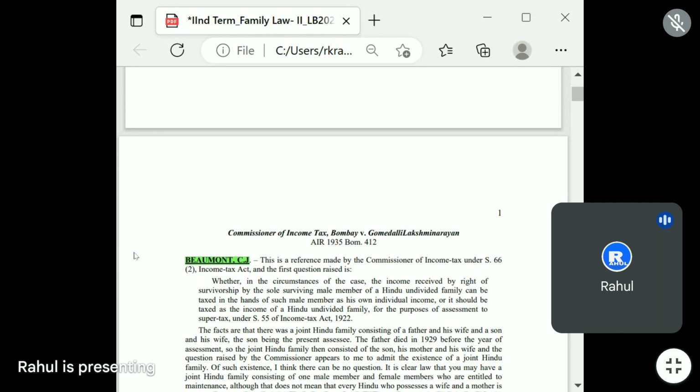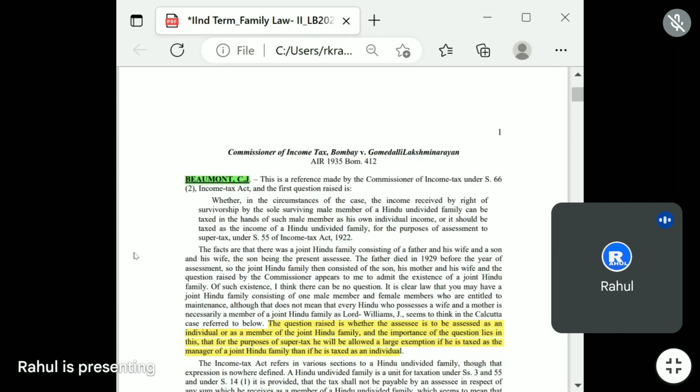So what was the issue before the High Court? Whether in the circumstances of the case, the income received by right of survivorship by the sole surviving male member of a Hindu undivided family can be taxed in the hands of such male member as his own individual income, or should be taxed as the income of a Hindu undivided family for the purpose of assessment to super tax under section 55 of the Income Tax Act 1922.